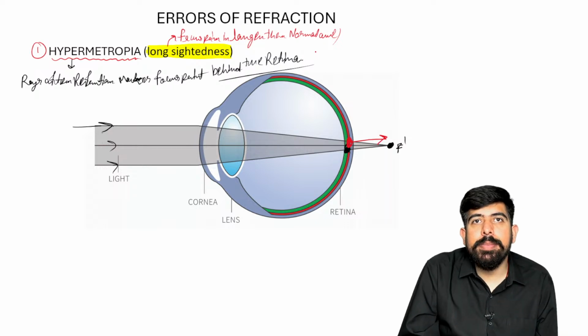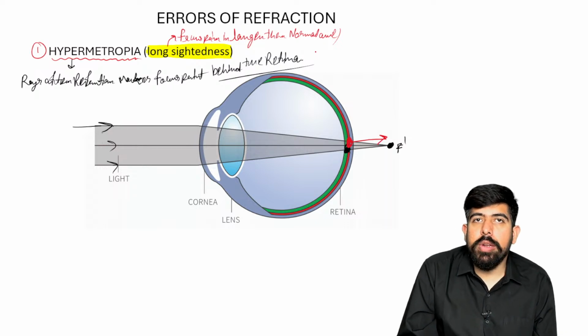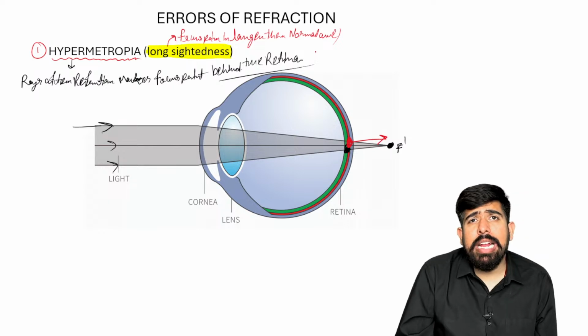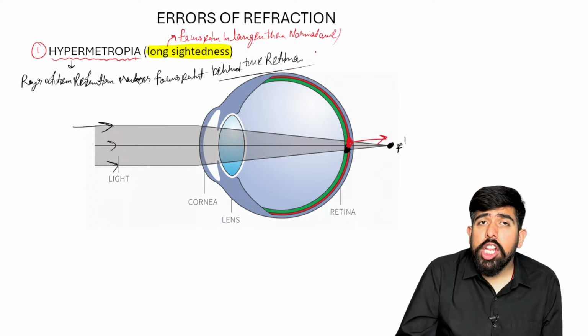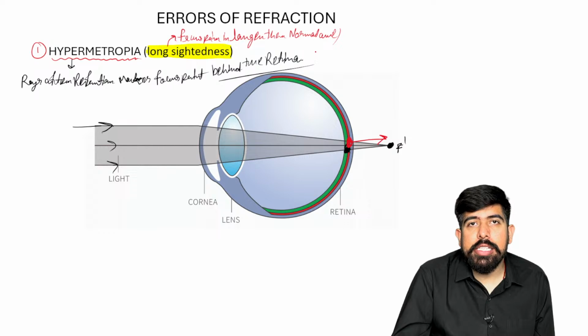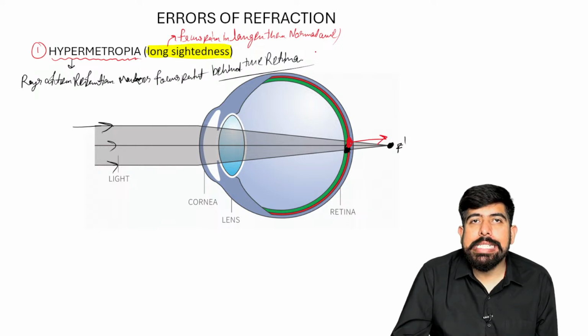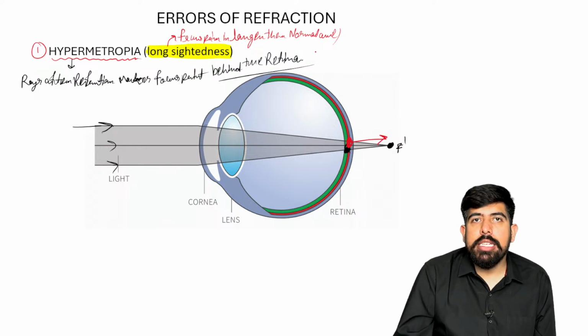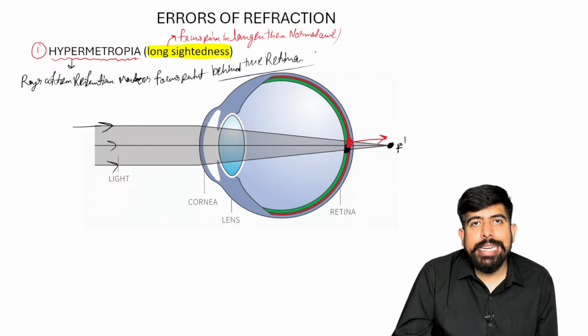The focus point is made longer than normal. That's why, guys, please remember, this is known as long-sightedness. Is it clear to you guys?